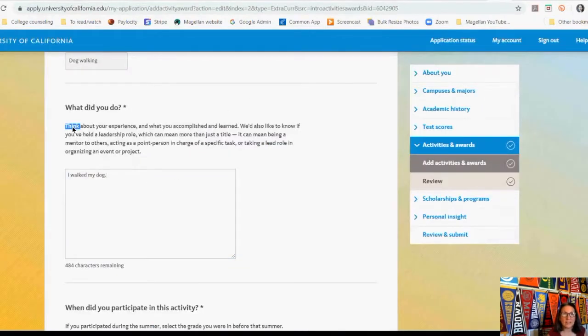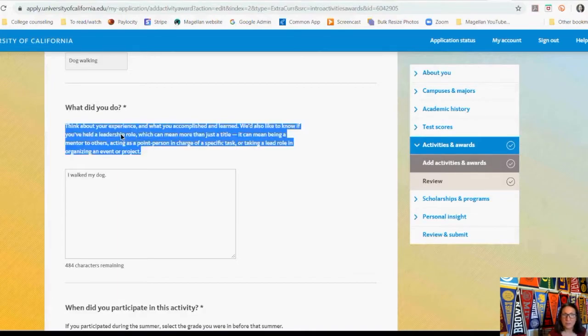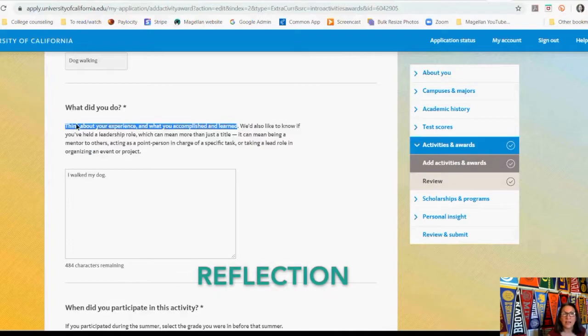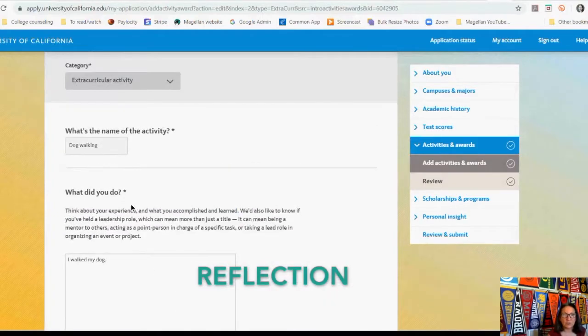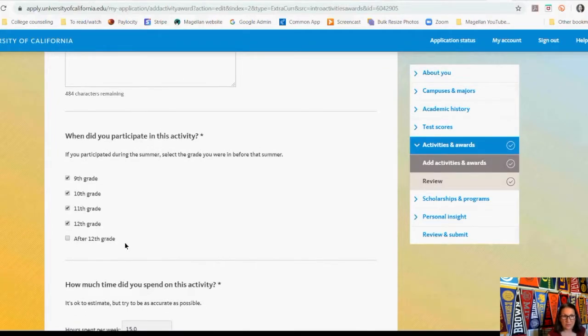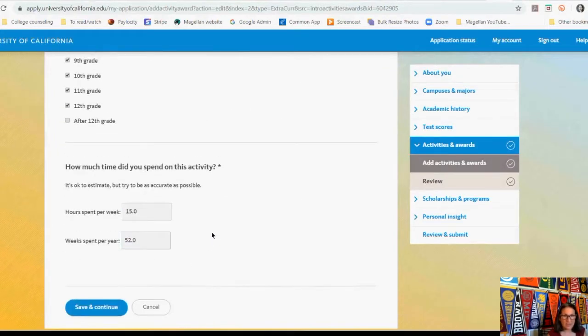So look at what they're asking you. Think about your experience and what you accomplished and learned. Obviously, if you had a leadership responsibility, you should tell them that too. But they're really looking for some reflection in this "what did you do" box. And then after that, just like the Common App, they ask you when did you participate, how much time did you spend on this activity.